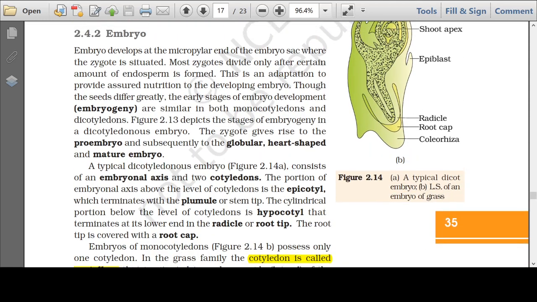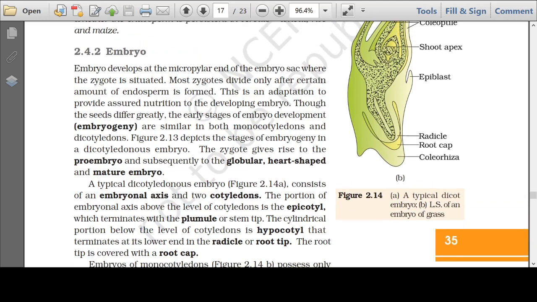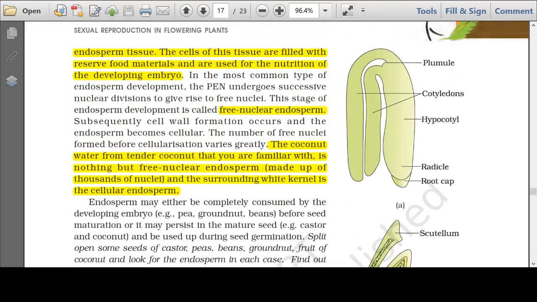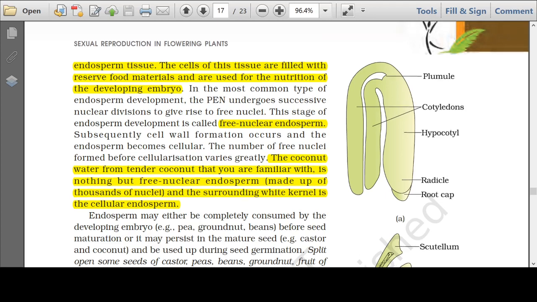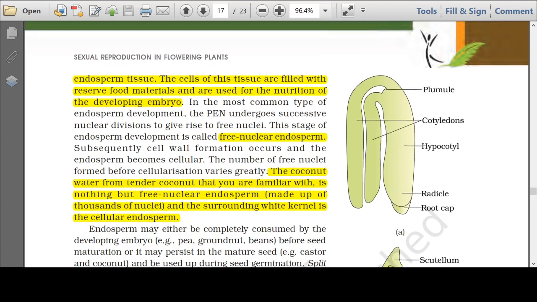About the formation of embryo I have talked about. However, here are the diagrams of two mature embryos. One is the embryo of a monocot and the other is the embryo of a dicot. Figure A shows the embryo of a dicot plant. As you can see in the figure, in a dicot there are two cotyledons. It has a plumule that gives rise to the future shoot system. It has a radicle that gives rise to the future root system. The radicle has a root cap, and this embryonal axis is a hypocotyl. Below the level of cotyledon is the hypocotyl.